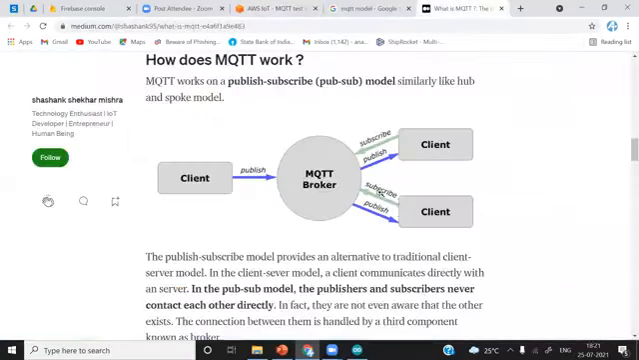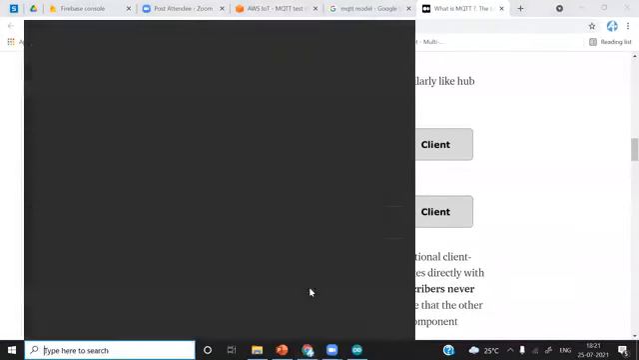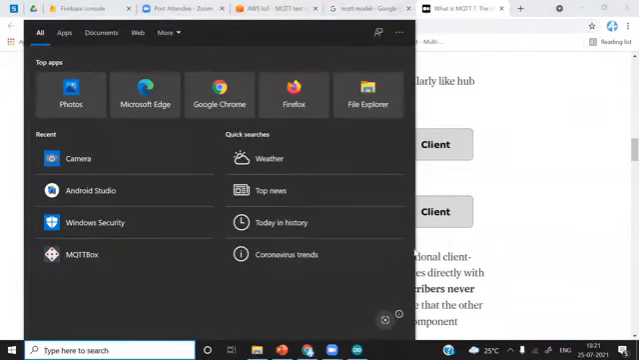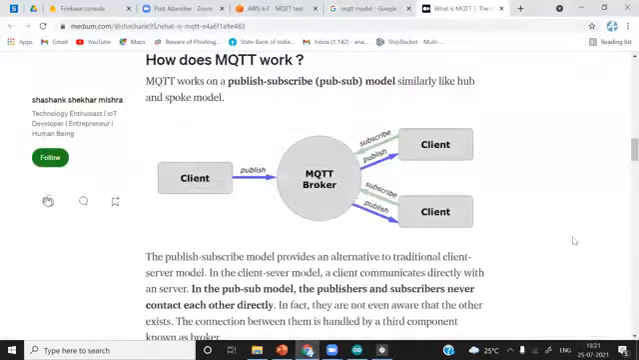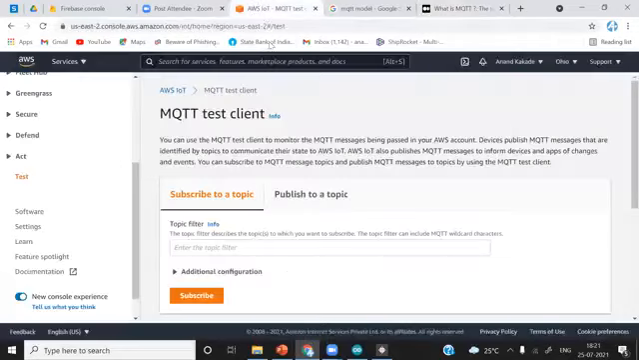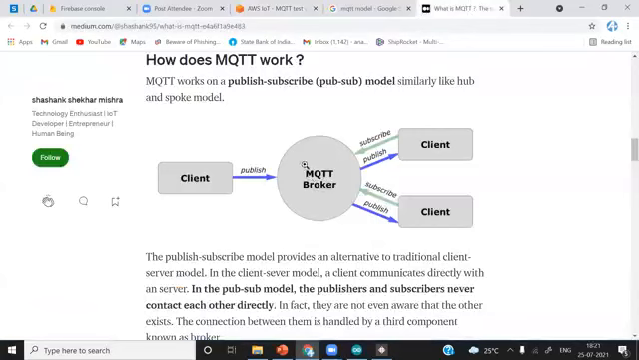MQTT test client. Another client can be, for example, I will show you, there is one software client also. We are going to use this one also, MQTT Box. This can also be a client, one of the clients. So all these clients, this client MQTT Box, our ESP8266, and the MQTT test client are all connected to the MQTT broker, which is AWS IoT Core. Try to understand this concept first.